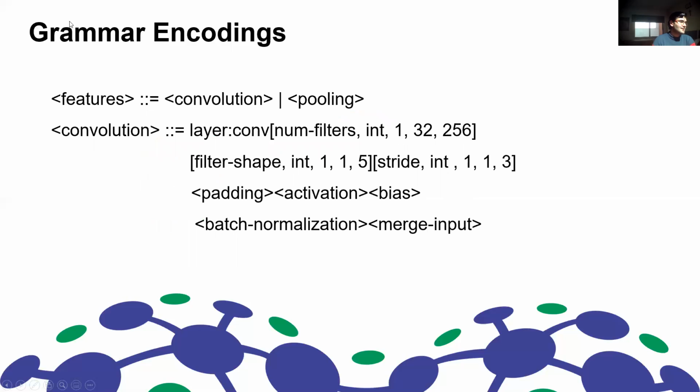Grammar encodings look kind of difficult at first sight because they are written in the Backus-Naur notation for formal grammars. In this case, for example, a convolutional layer can be seen as a layer and can be represented by a number of filters, which is an integer value in the range from 32 to 256. It has a filter shape, which is also an integer value. It has a stride, and it has a padding, activation, bias, and other characteristics that, as you can see, are non-terminal. So they are defined by other symbols in a complete grammar.